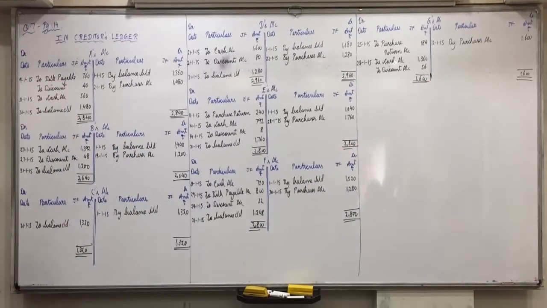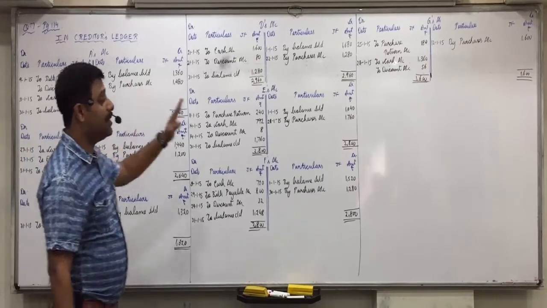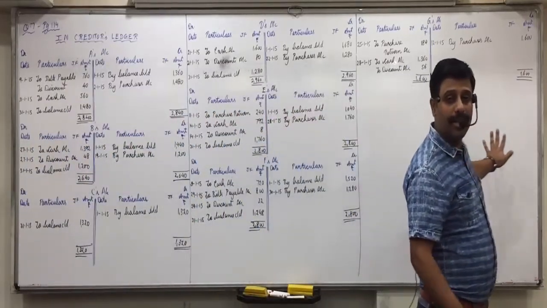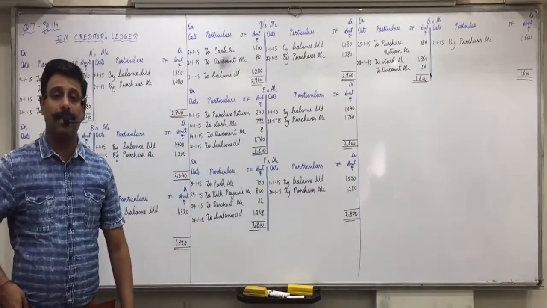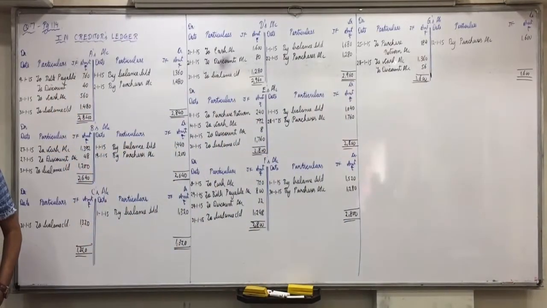Now see, what we will do is we'll make a working where we'll find out the total amount of all the transactions, because to complete its double effect we make which account in this creditors ledger book? General ledger adjustment account. Who is still doing the balancing? Complete it fast. So this is how the actual concept goes. I have made only 7 accounts. Practically, a business firm will have 70-80 creditors. So they'll make all the creditors' ledger accounts in the creditors book, then complete their double effect by making a general ledger adjustment account.